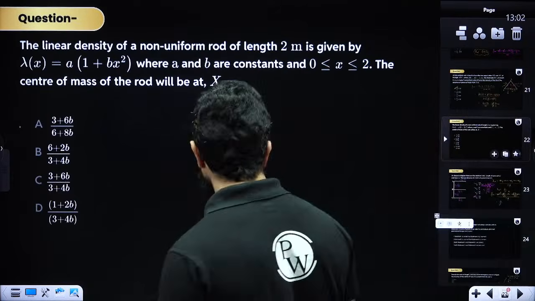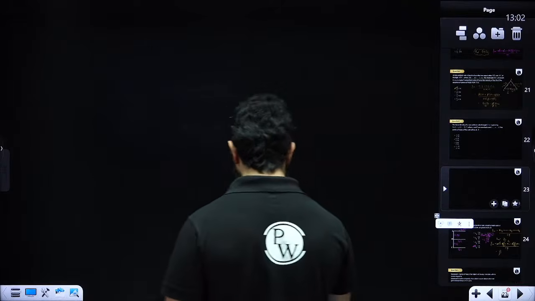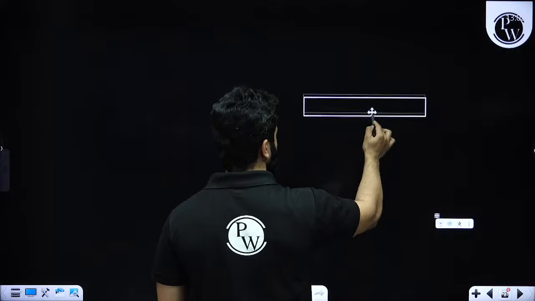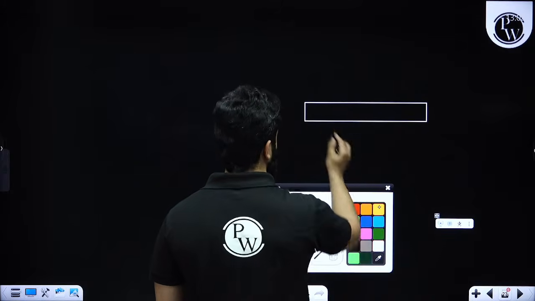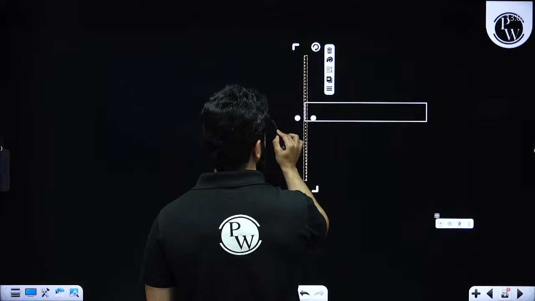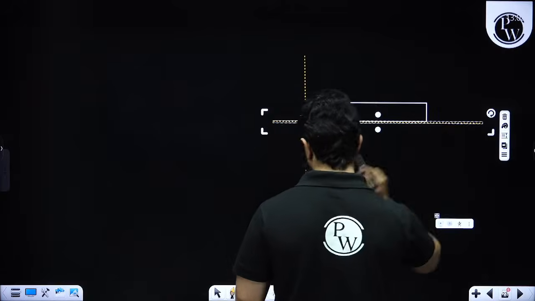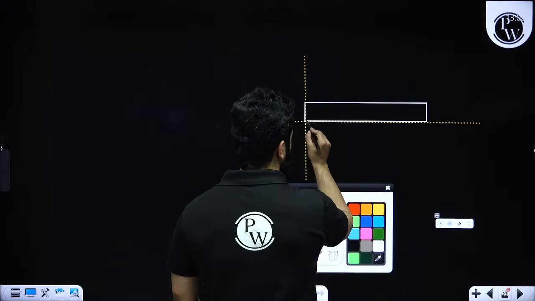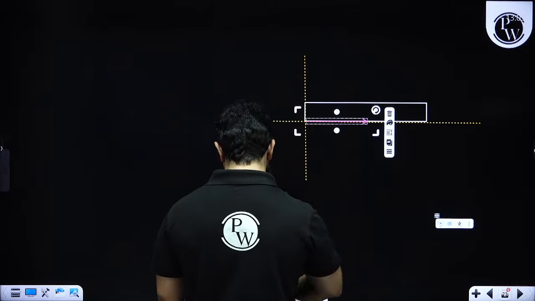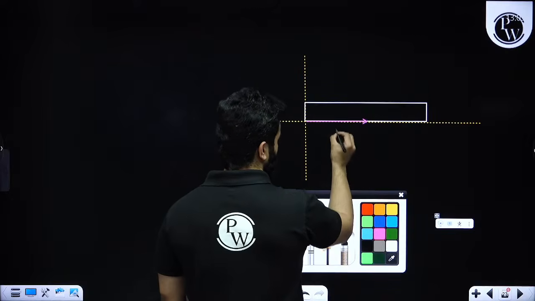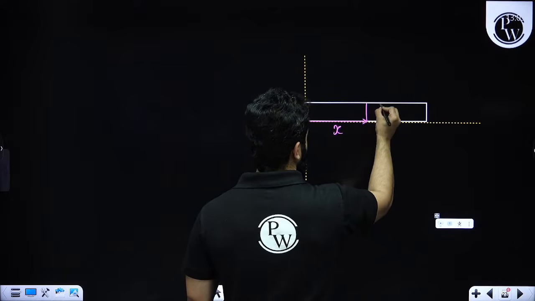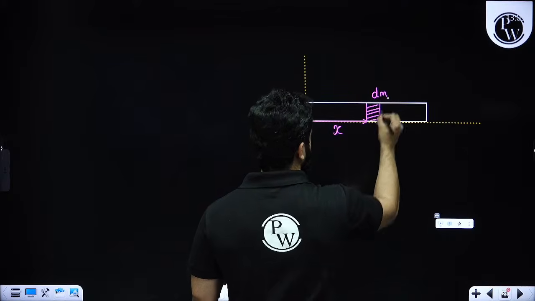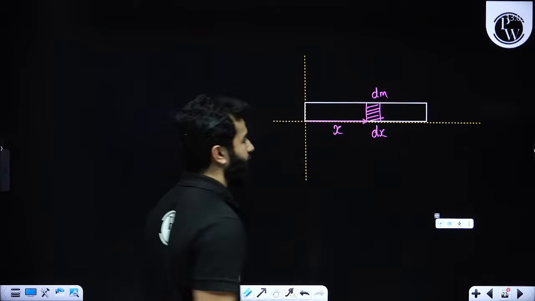See, usually what happens, let me explain the derivation for a rod. I'll be a little quick, so don't worry, I know that you guys already know this derivation, but I'm just explaining the concept. What we do is, we go at a distance of x, we mark a length element which has got mass dm and length dx, infinitely small.